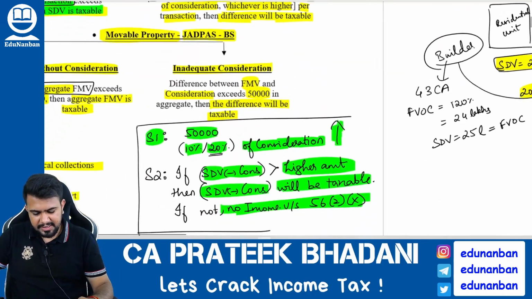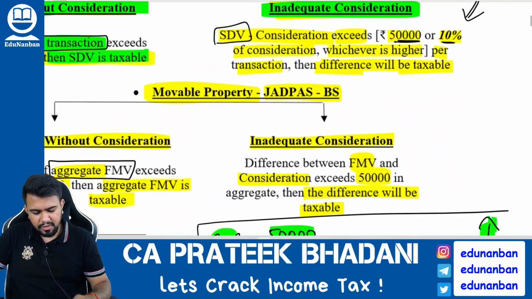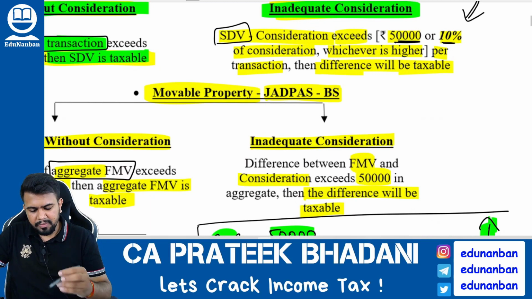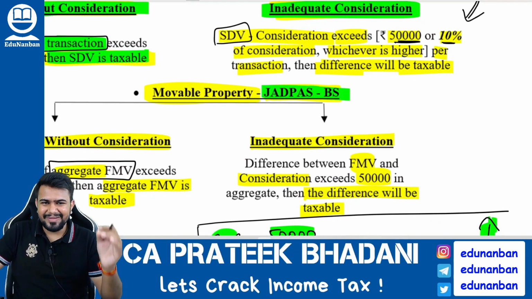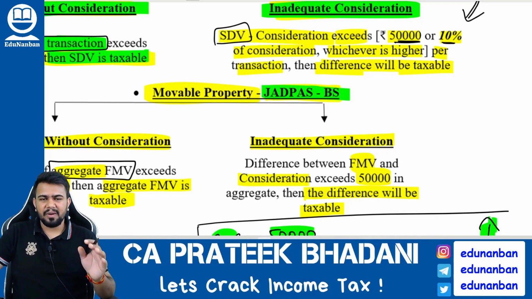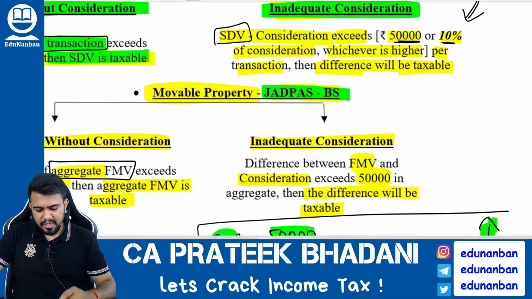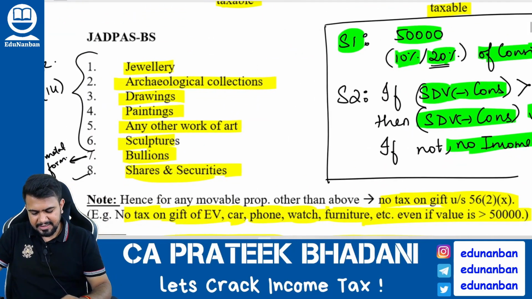Okay, very simple. Now let us talk about movable property. What is movable property? Only JADPAS BS is covered in movable property. All other movable property is not covered in 56(2)(10). What is JADPAS BS? Listen.